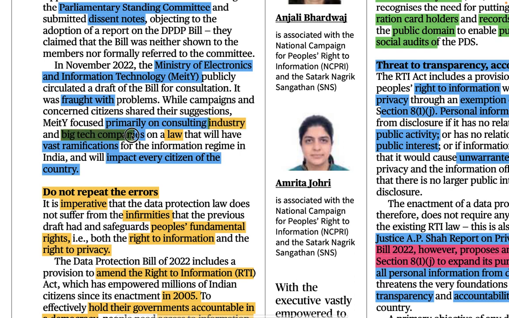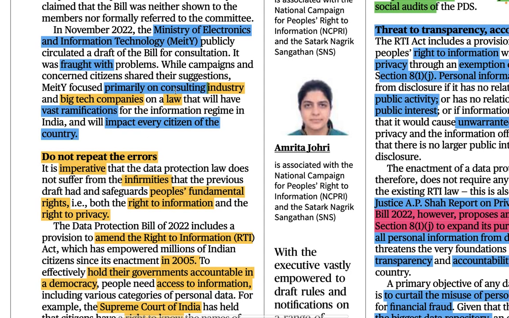So what are the big tech companies? Here tech means technology. Big technology companies can be like Facebook, Twitter, Instagram, Jio, right? These are the companies the ministry has spoken to. And when this particular law is applied, it will have a vast ramification. Vast means huge, very big. So vast ramification means the result that will come out of this bill.